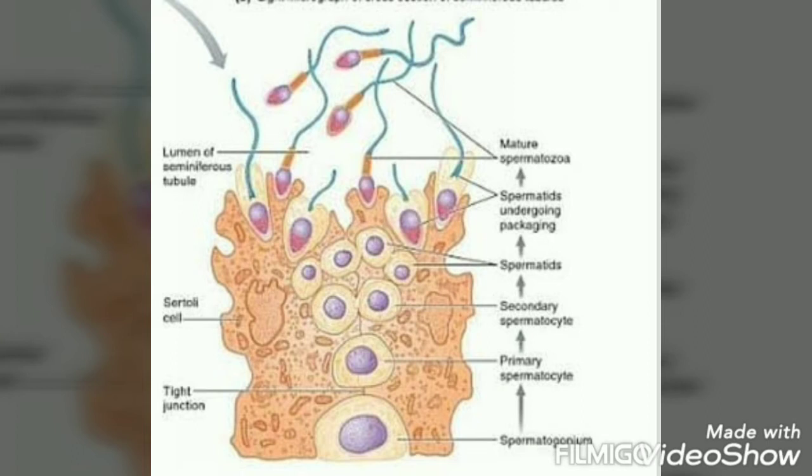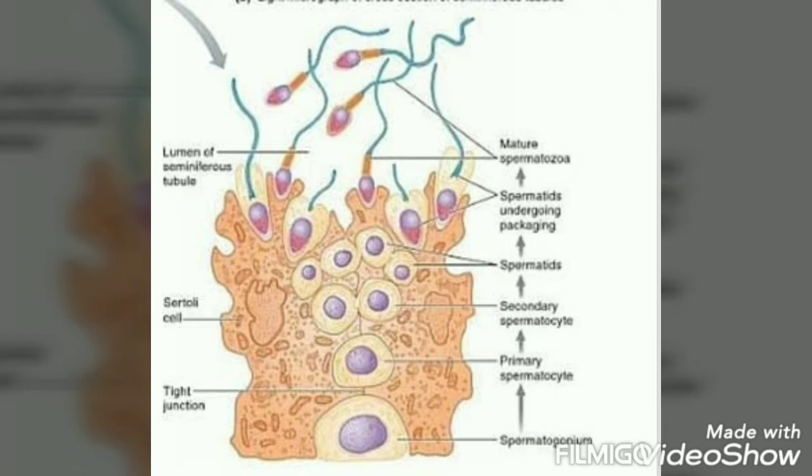The innermost layer of spermatogonia becomes larger and is called a primary spermatocyte. Primary spermatocyte undergoes meiosis I to form two equal haploid secondary spermatocytes. Each secondary spermatocyte undergoes meiosis II to form two equal haploid spermatids.